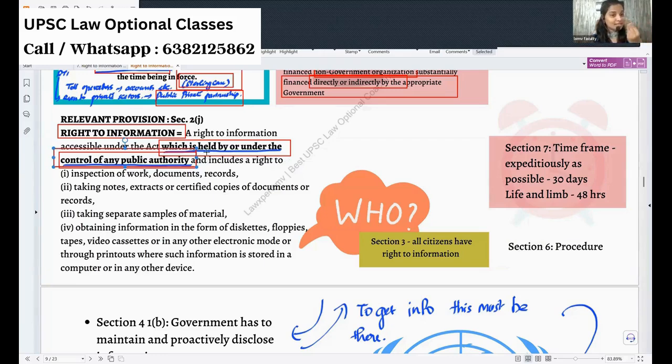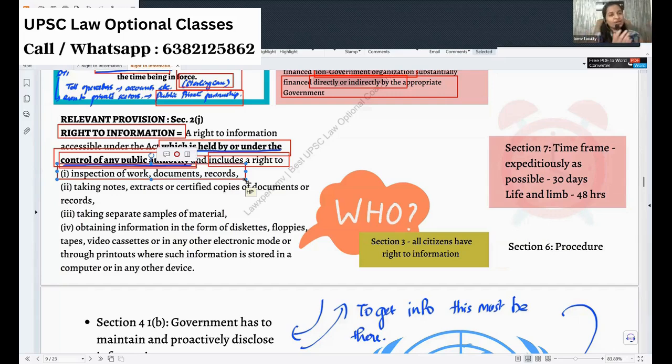Like copyrights, we say it is a bundle of rights, right? Like that, right to information is also a bundle of rights. What all rights does it include? You can inspect the work, documents, records and all. It is not that in RTI you can only file an application on paper, send it, and then you get it.